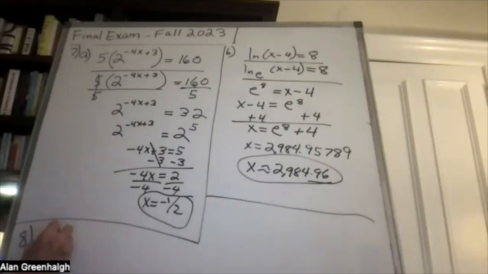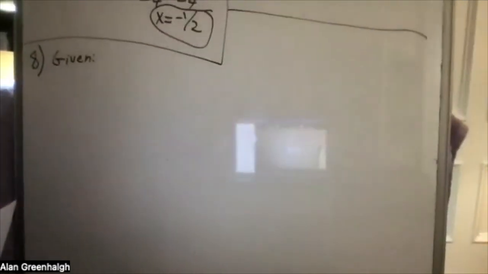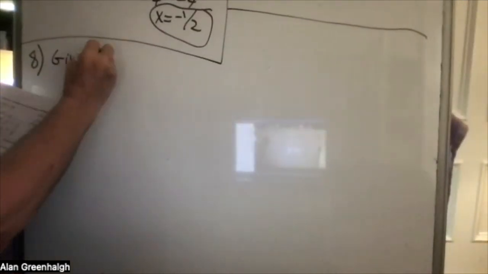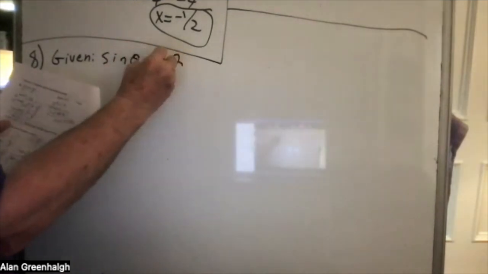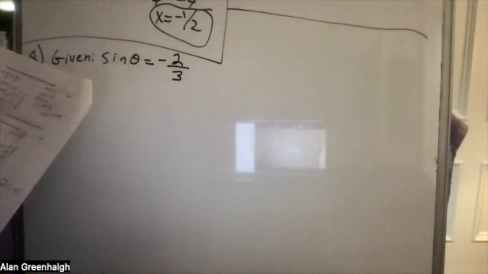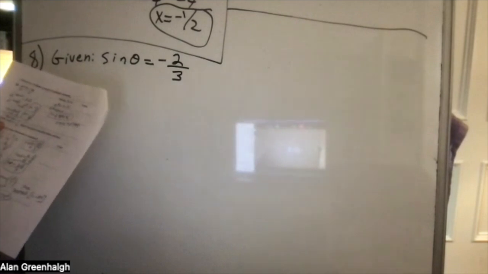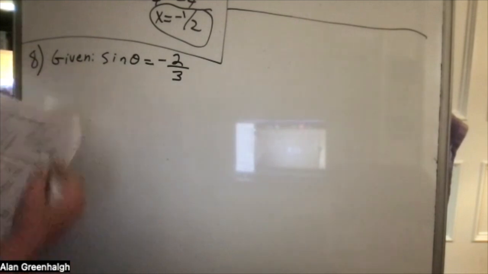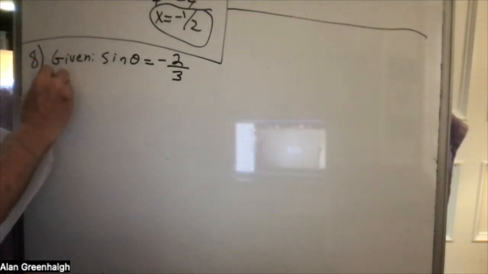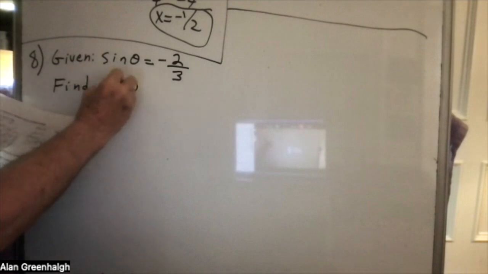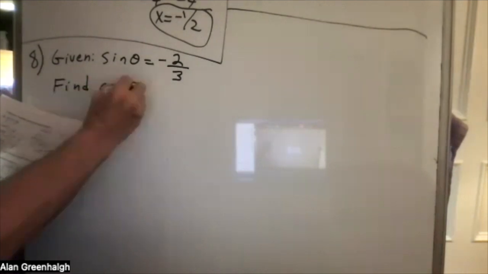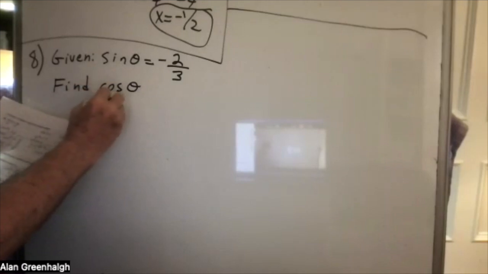Given that the sine of theta is -2/3, sketch the angle in standard position, find cosine theta and also tangent theta.